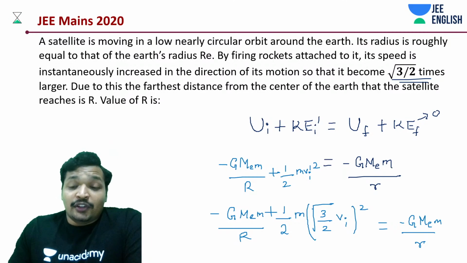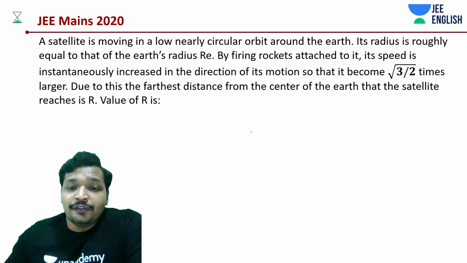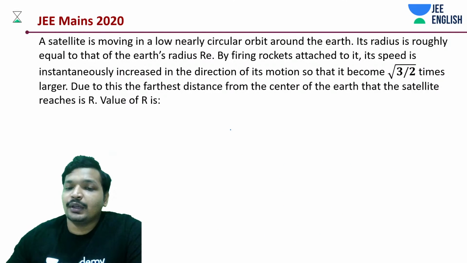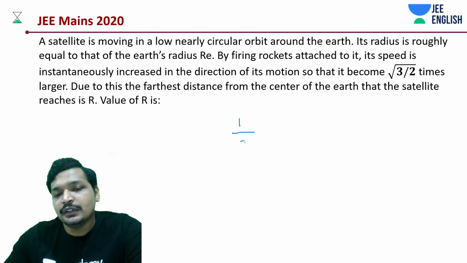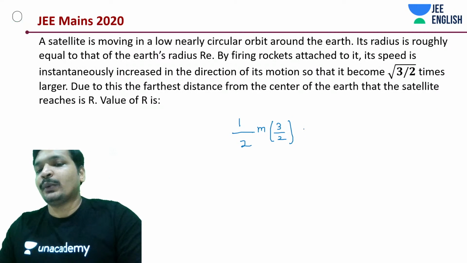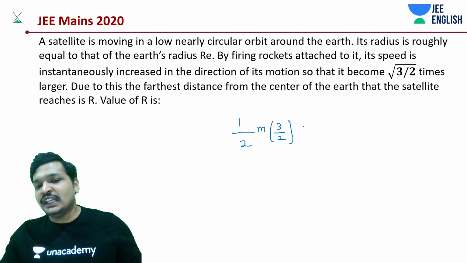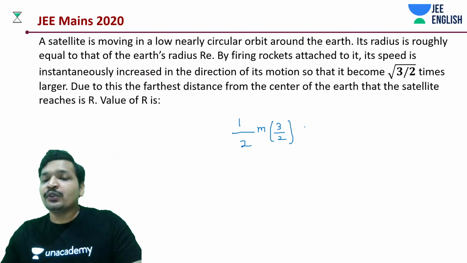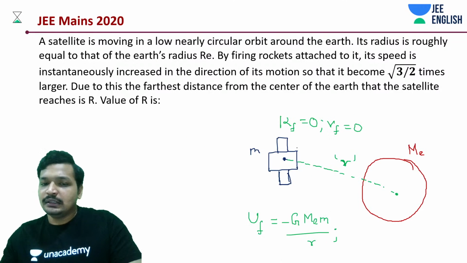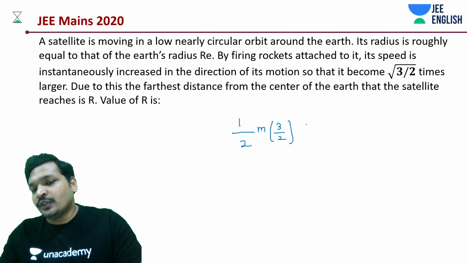Now we have to solve this ultimately, and you know the value of Vi. I'm going to start with that kinetic energy term. Half of M into root of 3 by 2 whole square into Vi square. How much was Vi? Vi was under root GM by RE, right? So we'll be substituting that value.